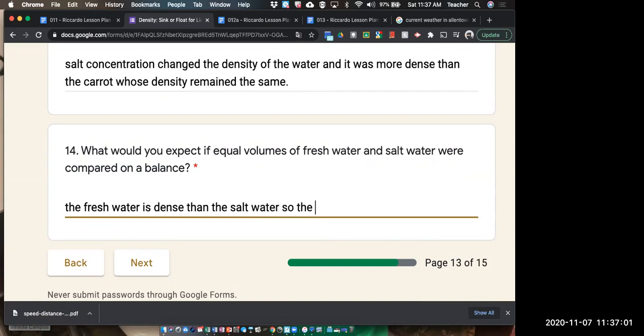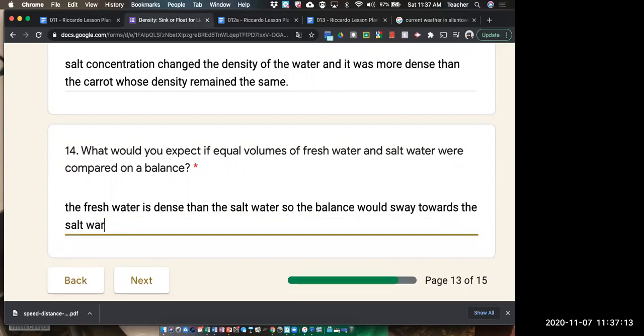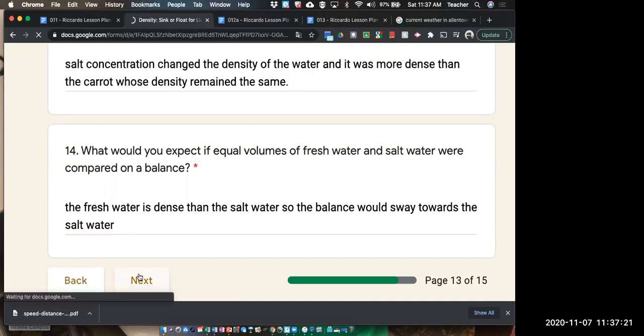So the balance would sway towards the salt water. Okay.